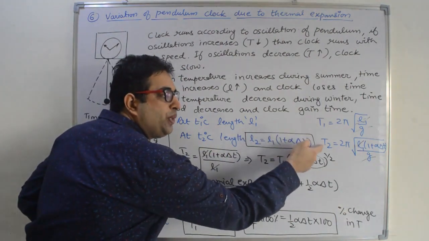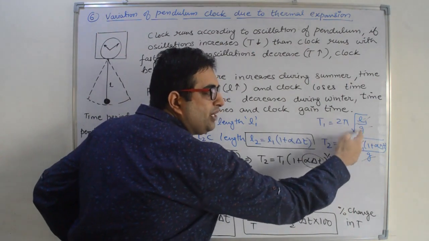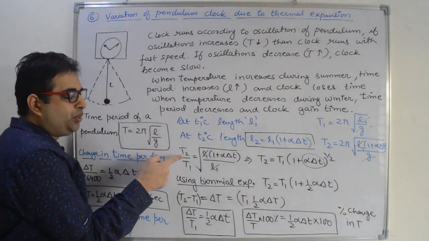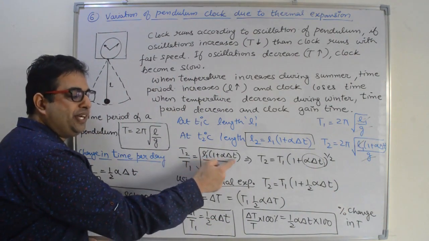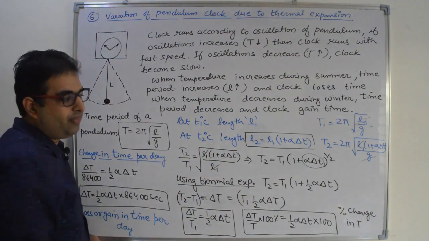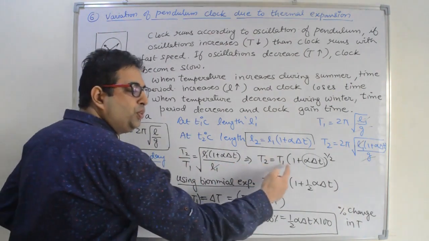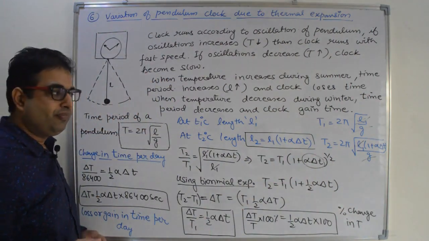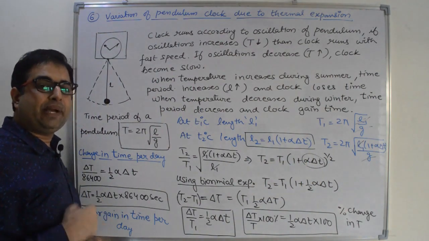Now divide these two equations, T2 divided by T1. Everything will cancel out, L1, L1, g will cancel out, 2 pi will cancel out, and we will get T2 divided by T1 is equal to under root 1 plus alpha into delta T. Under root means power half. So we can write T2 is equal to T1 into (1 plus alpha into delta T) power half. And we know this alpha is very, very small, 10 raised to power minus 6.